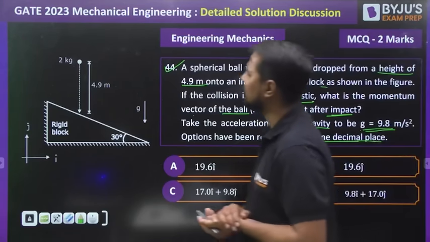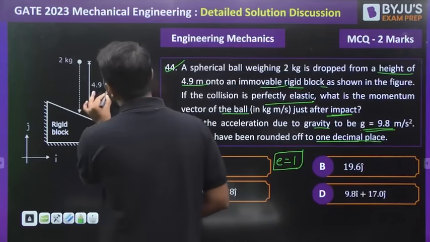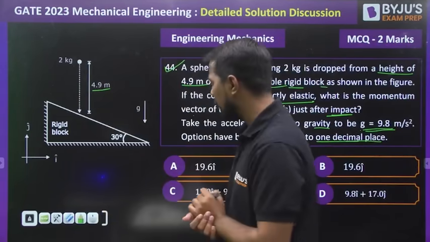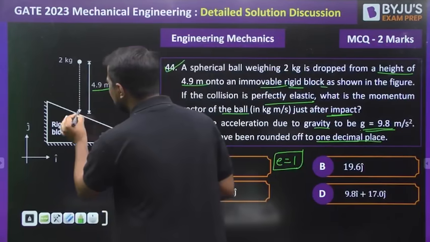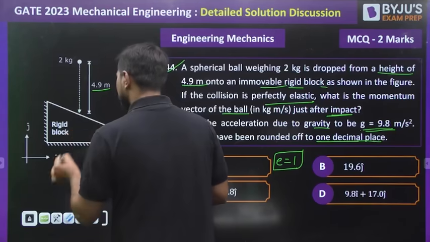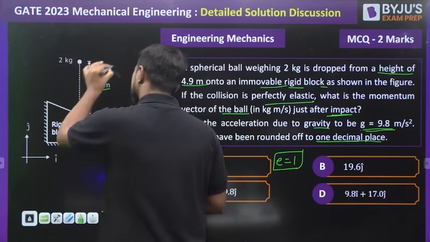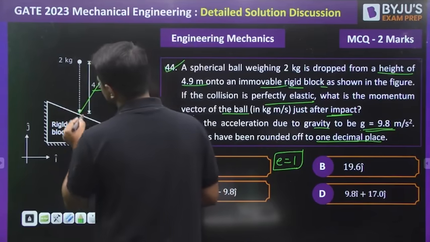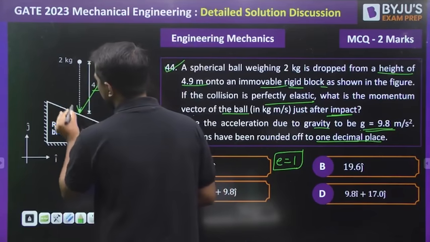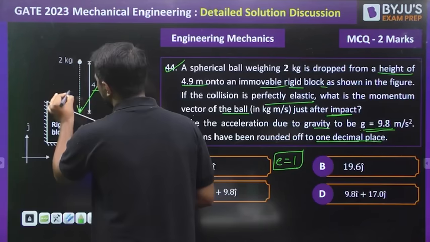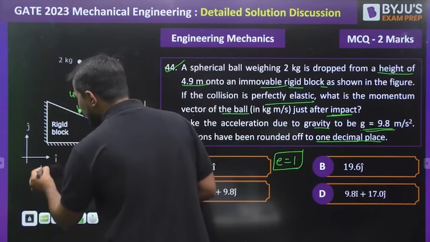Come back to the point. The ball is dropped from a height of 4.9 meter. First of all, you need to check this particular point when the ball is striking. If I draw a normal line like this to this plane, then what is the velocity at this point? Can we write this is the u velocity? What is this u velocity?